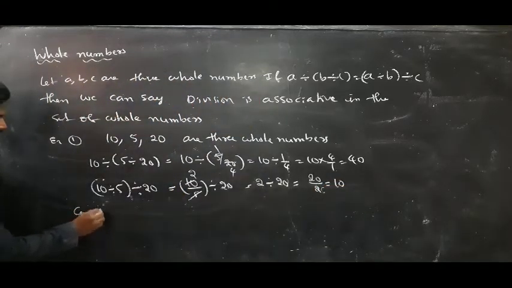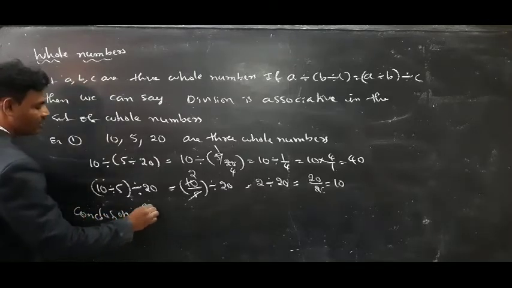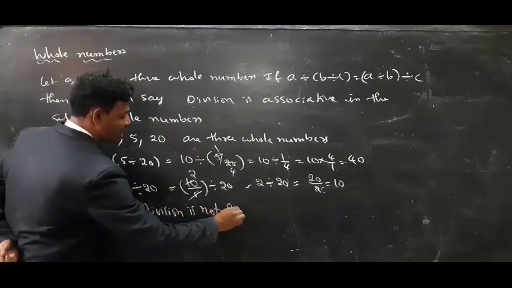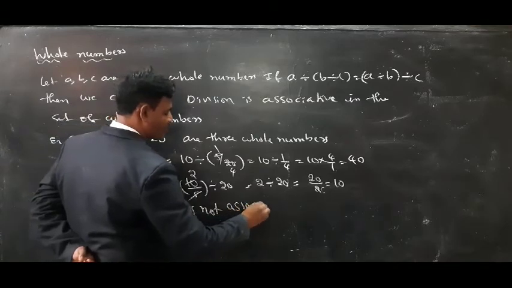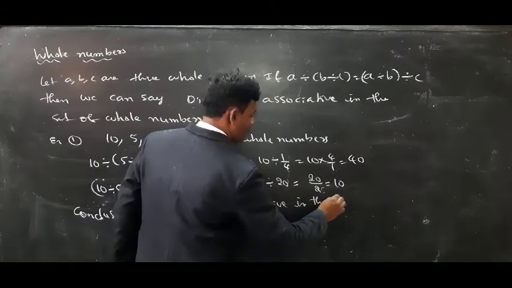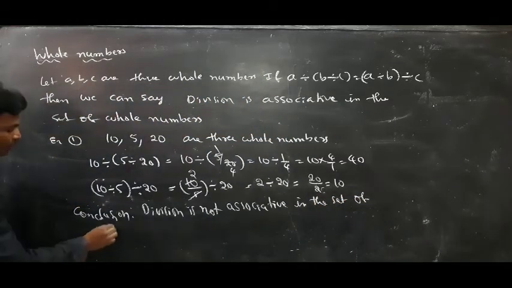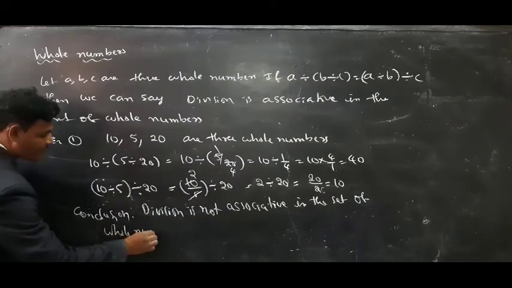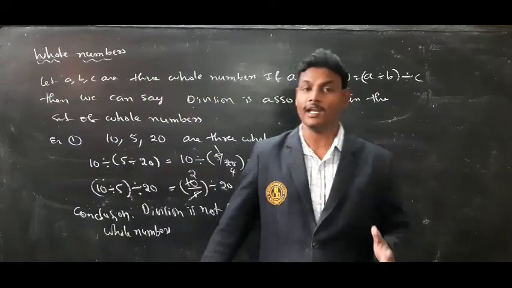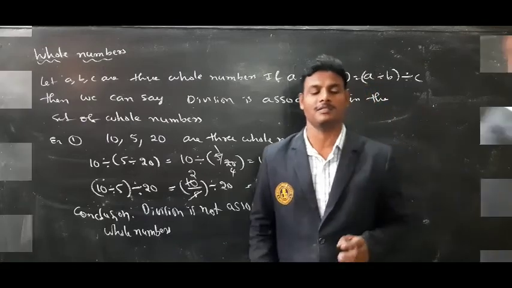What is the conclusion? Conclusion: division is not associative in the set of whole numbers. So by taking the example, our final conclusion is division is not associative in the set of whole numbers.